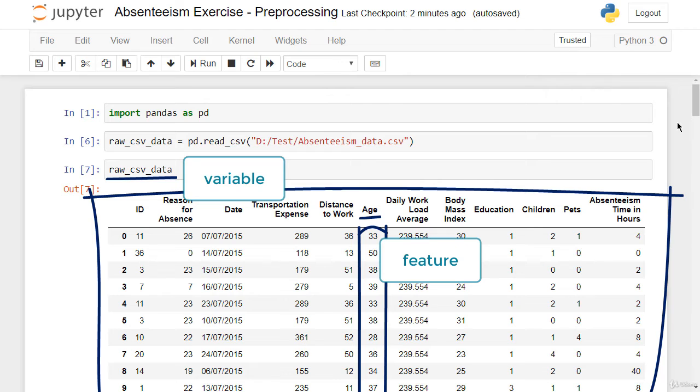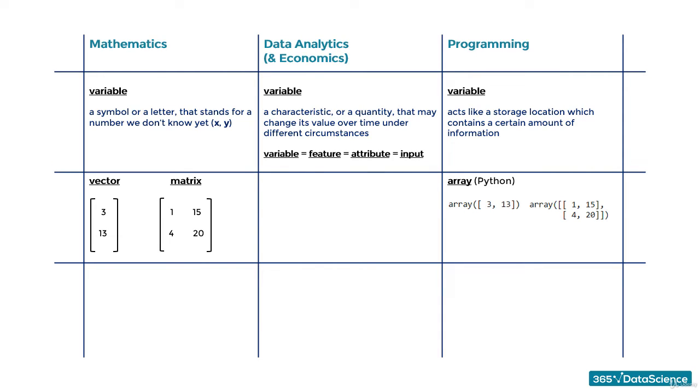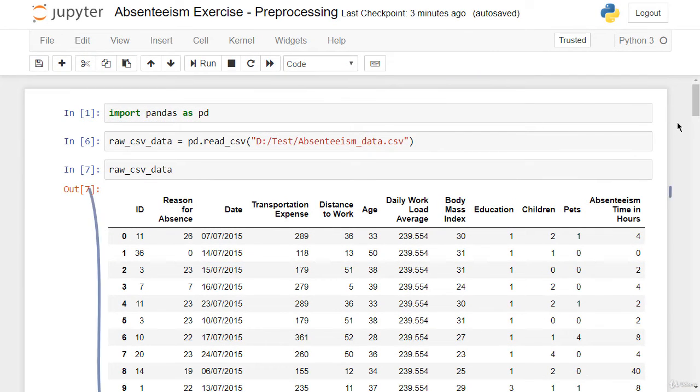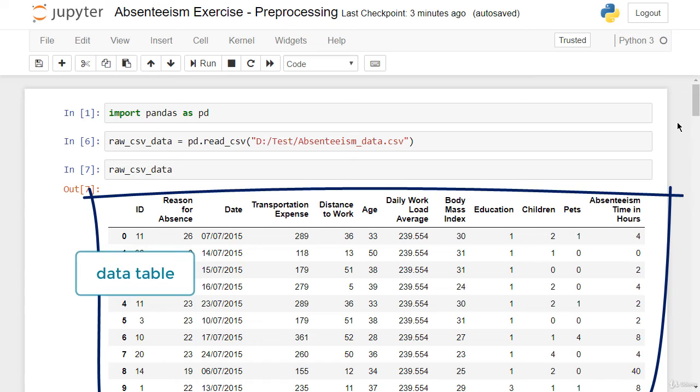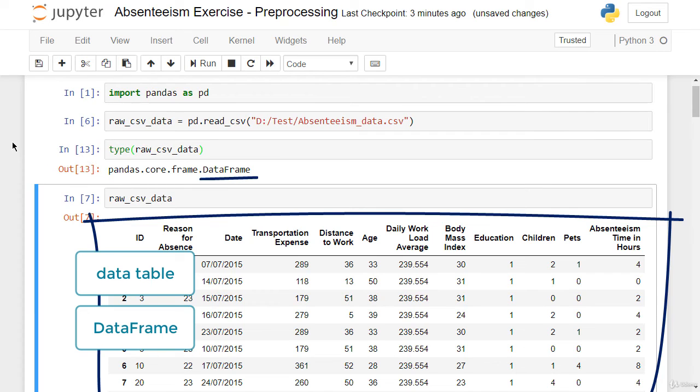All right. Other instances of a potential confusion may stem from the functionality of such mathematical terms like a vector or a matrix, since in Python both should predominantly be thought of as arrays. As a matter of fact, you have a better example right before your eyes. This is the raw data table if you are speaking in the context of data analytics, while in Pythonic, the same structure is called a data frame. Anyway, the list with multiple meaning terms is longer.